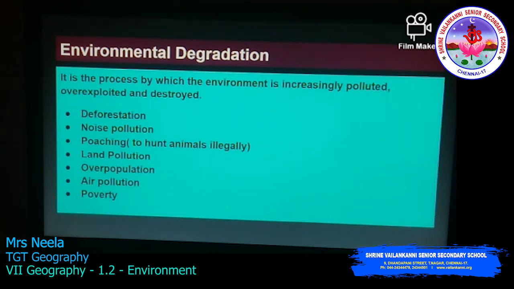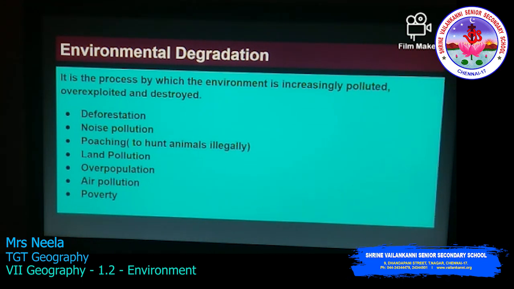Next is noise pollution. Next, poaching. Poaching is nothing but hunting animals illegally for various purposes. In this also we will be disturbing the ecosystem. Land pollution: agricultural fertilizers, plastics, industrial wastes and drainage all cause the land to be polluted and the ecosystem will get damaged here.